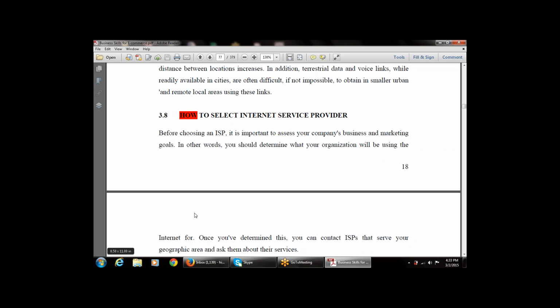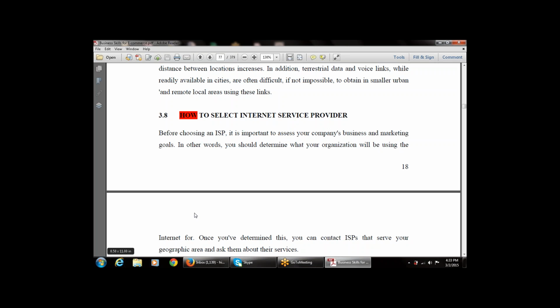So before choosing the ISP, it is important to assess your company's business and marketing goals. That is, what are your marketing goals, and what is your company's business account. It is assess, not access. Assess means to verify, to judge, to find out the company's business and marketing goals. What are the company's business and marketing goals that are available?